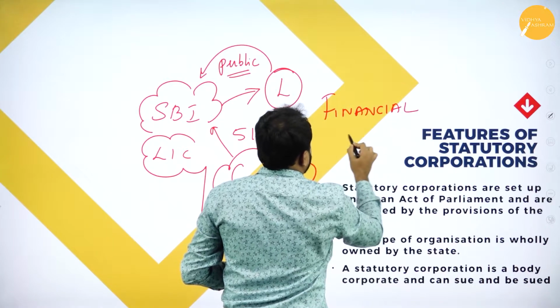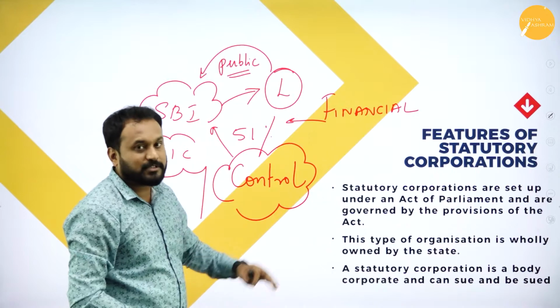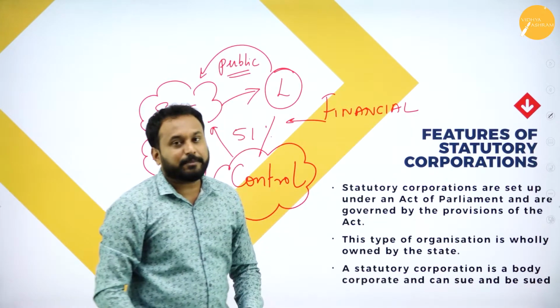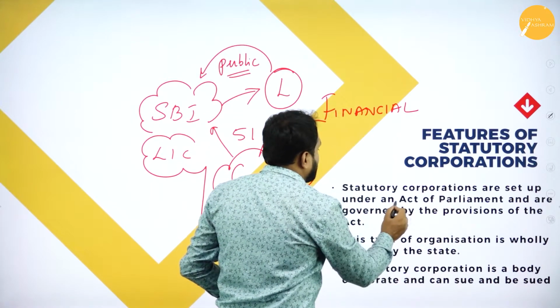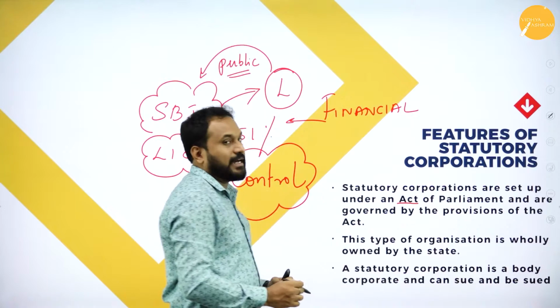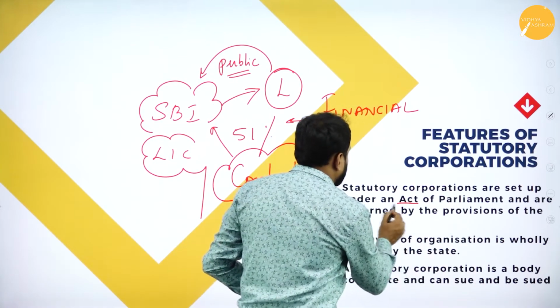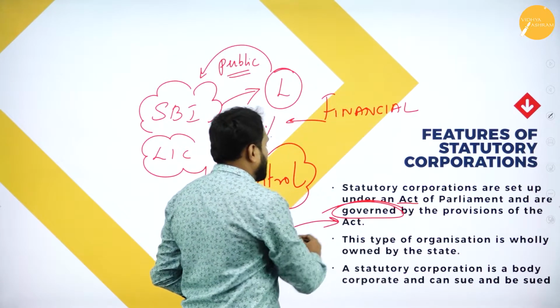Financially, they are independent. Whenever they have any problem, they'll actually go to the government, because the government is the only parent for them. Next one here, statutory corporation. What is the feature? Statutory corporation was set up under an act. I told you the act is what? The Parliamentary Act. Act of Parliament, and are governed by the provision of the act.